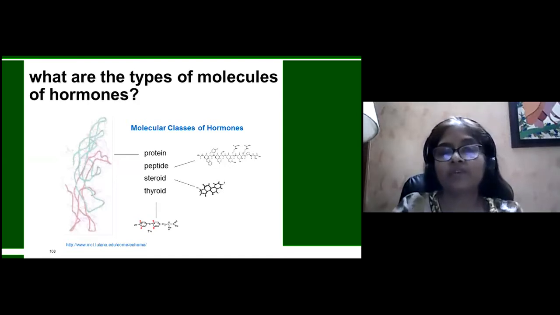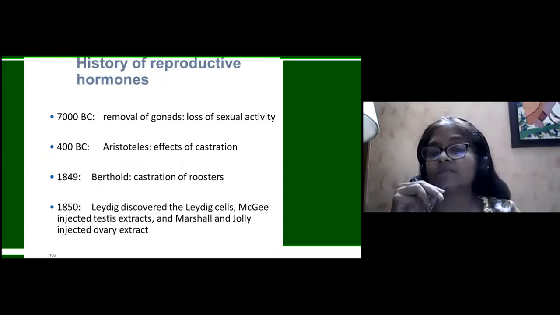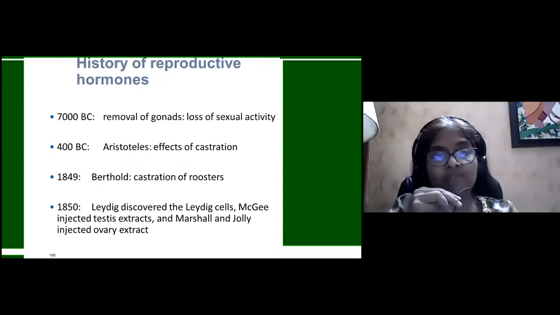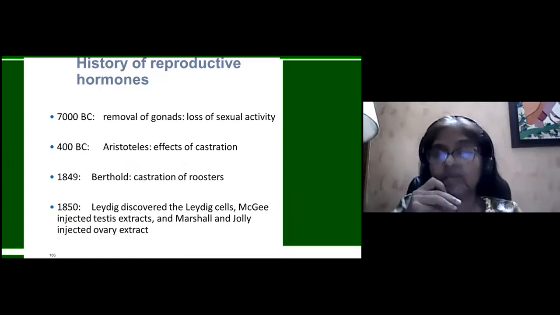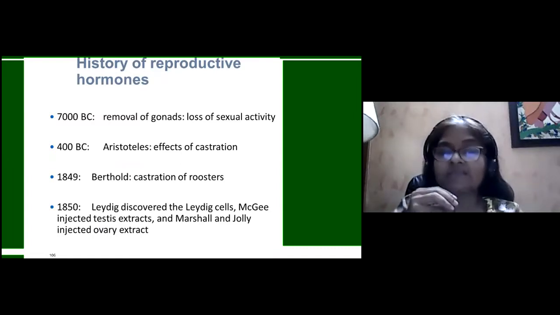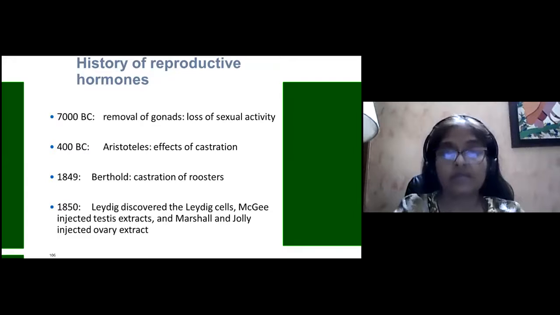Now, what are the types of molecules of hormones? The molecular classes of hormones contain proteins, peptides, steroids, and various other things. Now, if we go to the history of reproductive hormones, in 7000 BC they realized that if the gonads were removed, there is loss of sexual activity. In 400 BC, Aristotle found the effects of castration in males. In 1849, Berthold did castration of roosters. In 1850, Leydig discovered the Leydig cells. McGee injected testis extracts, and Marshall and Jolly injected ovary extract. This was how they did the research on the hormones.